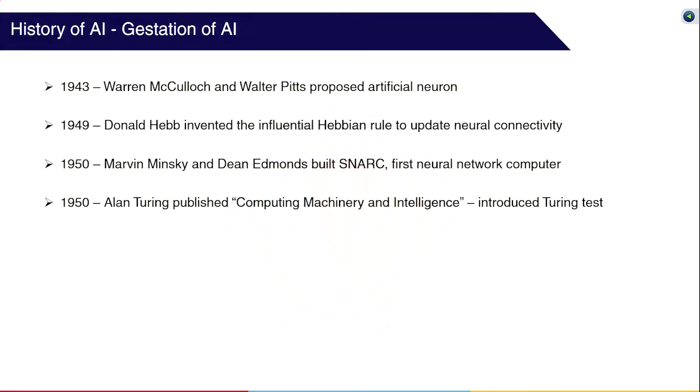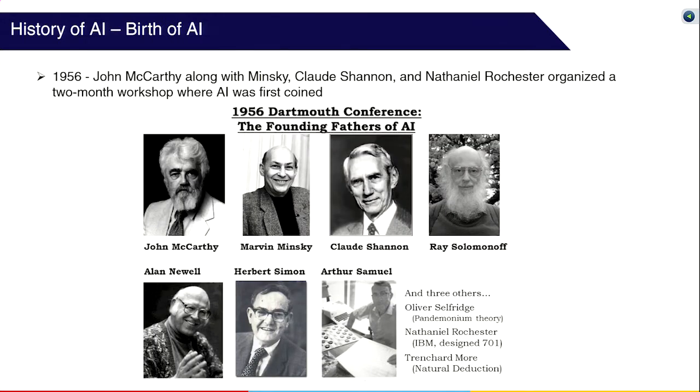In 1950, Alan Turing published the famous Computing Machinery and Intelligence paper. I would recommend everyone to read this paper as it introduced many important concepts like the Turing test, machine learning, genetic algorithms, and reinforcement learning. He also proposed the child program idea, where we try to simulate a child brain instead of an adult's.